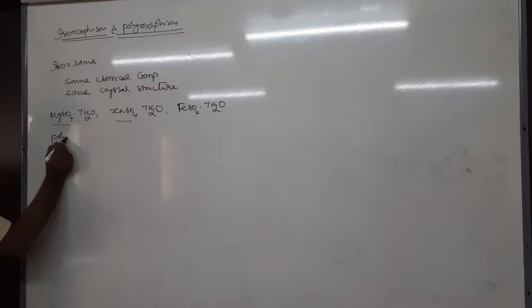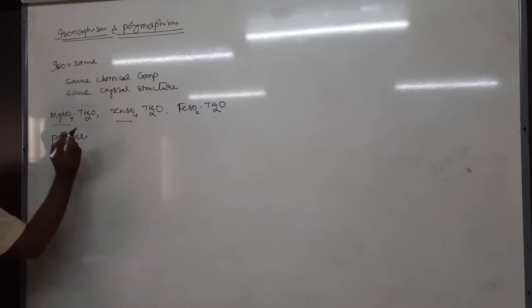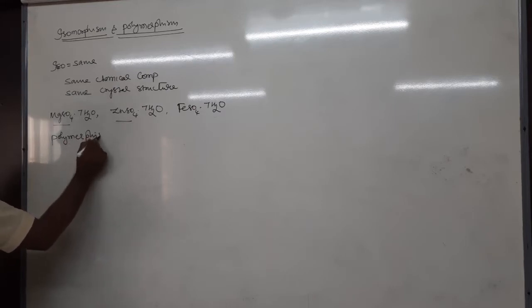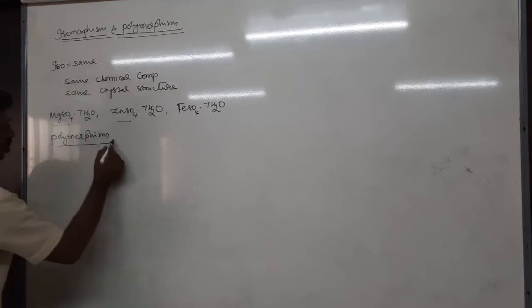Tell me, poly means many, right? Polymorphism. So polymorphism is the phenomenon in which the same compound, one compound, can have more than one crystal structure, right? The phenomenon, or property, in which the same compound can exist as two crystal forms.